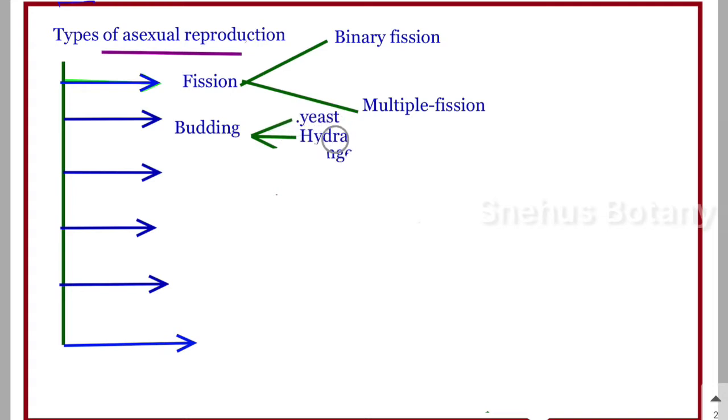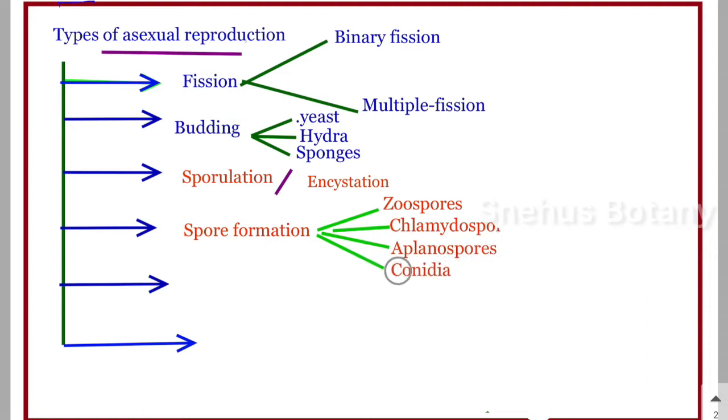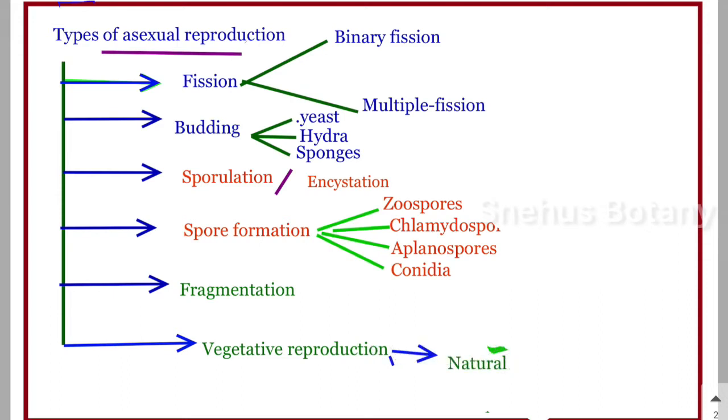Second one, budding. Examples: yeast, hydra and sponges. Third type, sporulation or encystation. Next, spore formation. Different types are zoospores, chlamydospores, aplanospores and conidia. And next is fragmentation. And another type, vegetative propagation or vegetative reproduction. These are seen in higher plants.